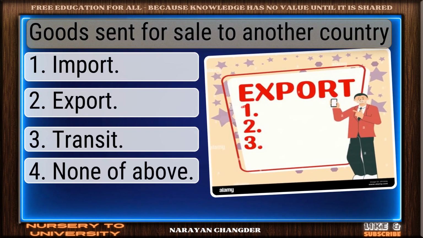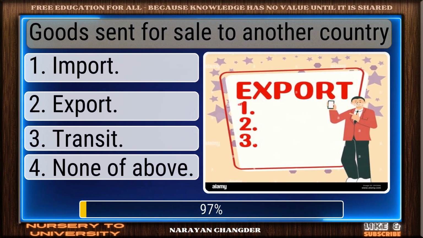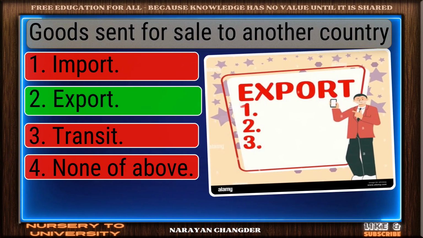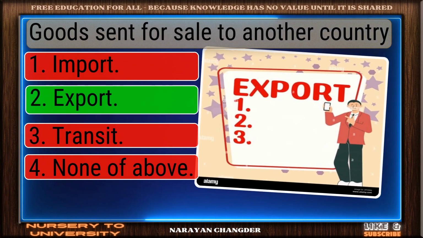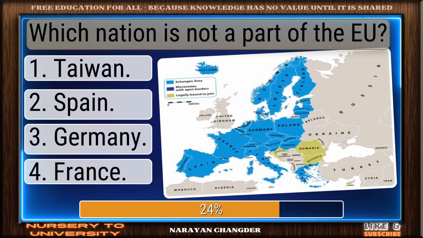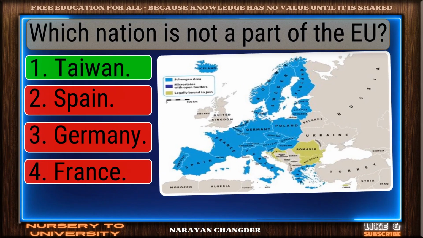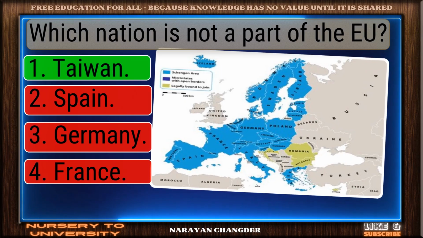Goods sent for sale to another country. Great thinking. Export is the right choice. Which nation is not a part of the EU? Correct response. Taiwan is the most accurate answer.